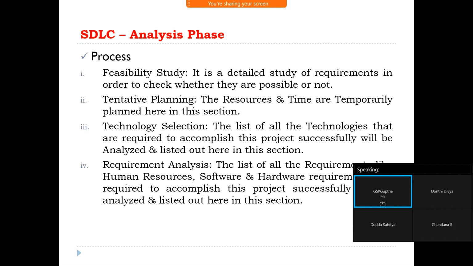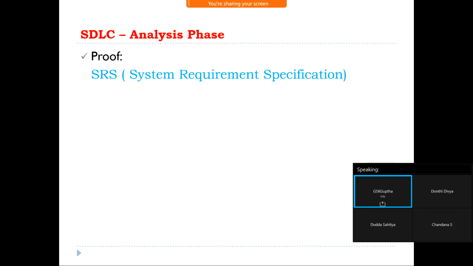And requirement analysis. The list of all the requirements, like human resources, software and hardware requirements, everything comes under requirement analysis. What is the proof of this phase? SRS, the System Requirement Specification document, or we can also call it a Software Requirement Specification document.